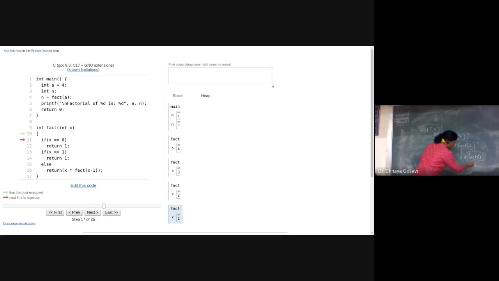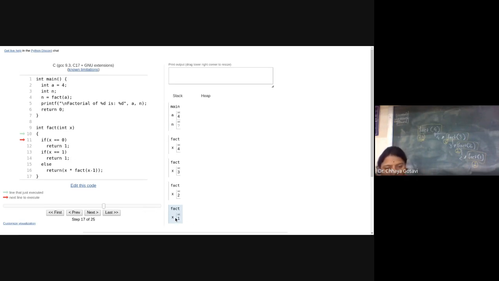So now this fact of 2, what will it return? 2 into 1, that is 2. Now this fact 3 will return 3 into 2, which is 6. And then fact of 4 will return 6 into 4, which is 24. And we will get the answer 24. So these are return values from this function, which is not visible with Python Tutor. That's why I have used the board to show how this function will execute.